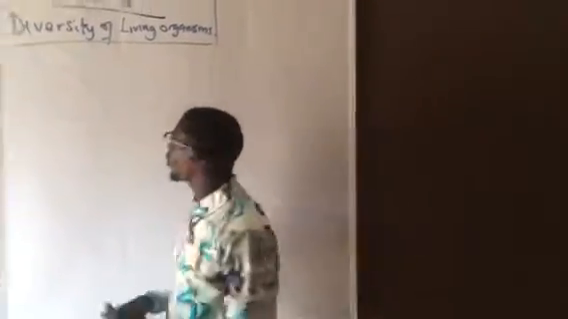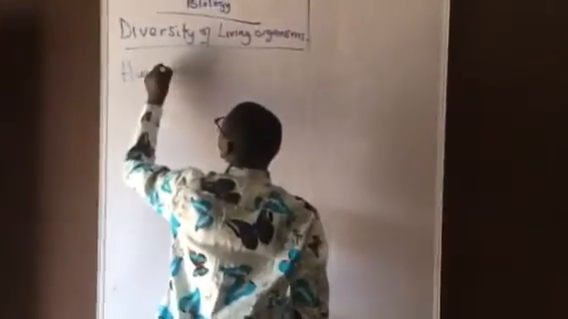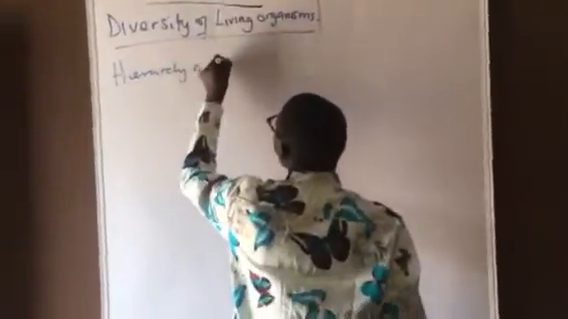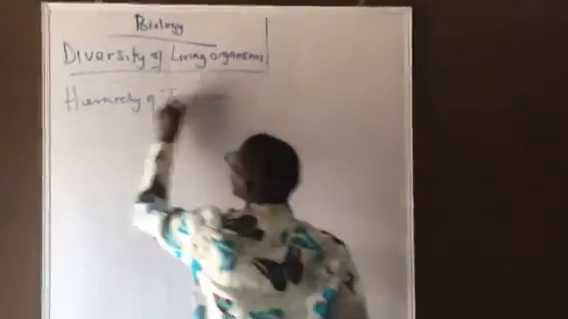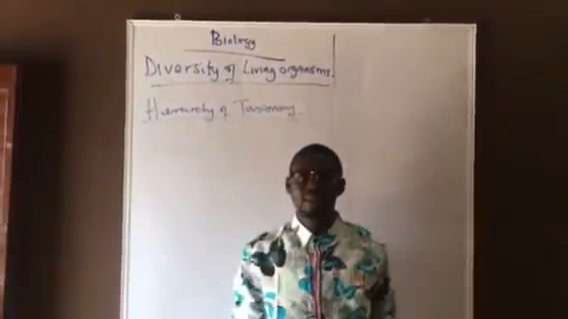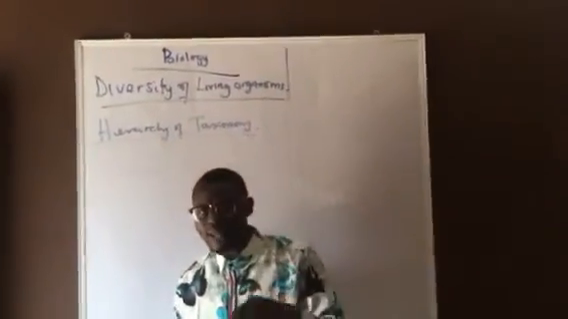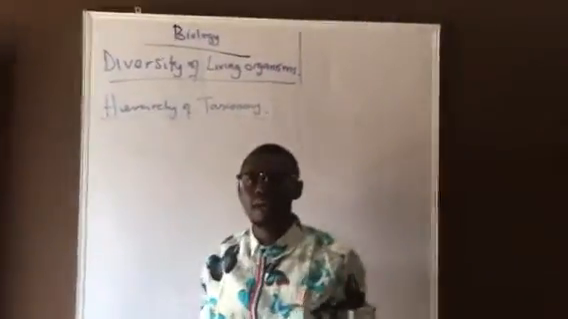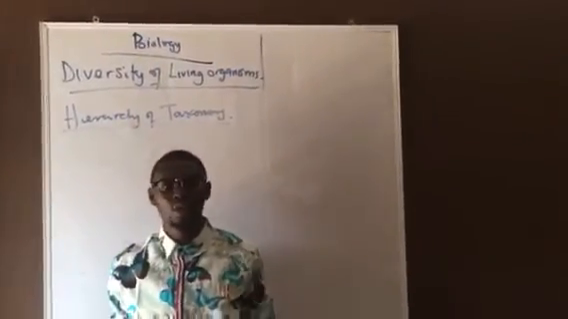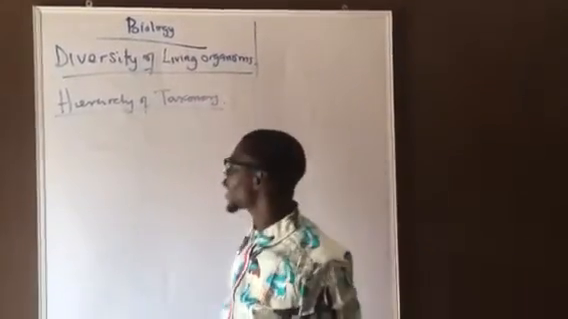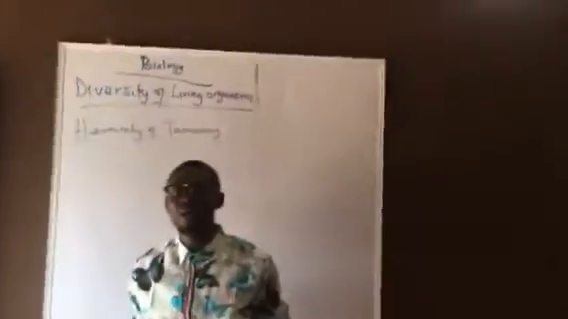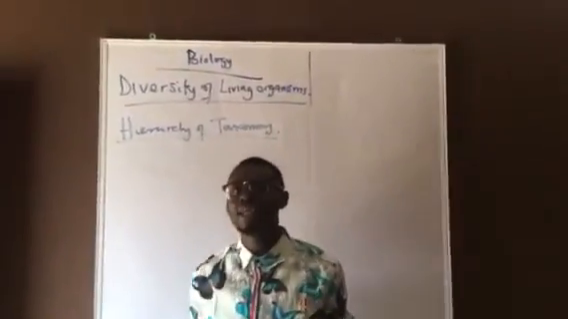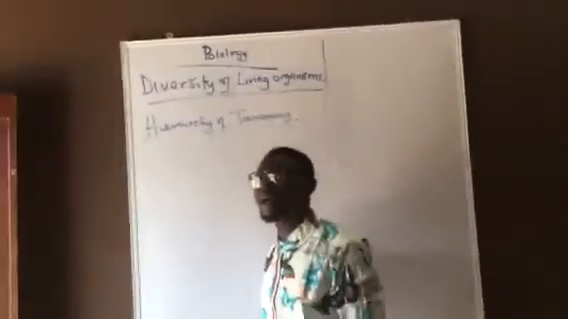So when we talk about the hierarchy of classification, or hierarchy of taxonomy, hierarchy simply means levels, status, order. And we understand that taxonomy simply means the grouping, the classification of living organisms. So what are the levels of classification? What are the levels in which you can classify living organisms? That's what hierarchy of taxonomy means. Basically, we have 7 levels, although there are some other levels.